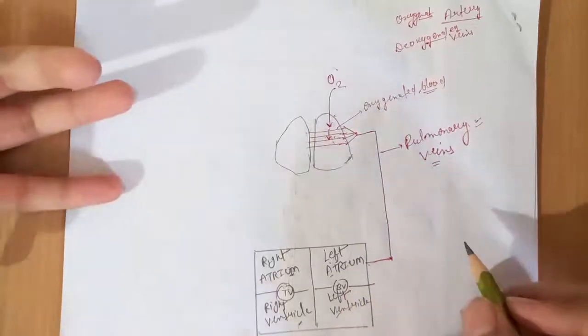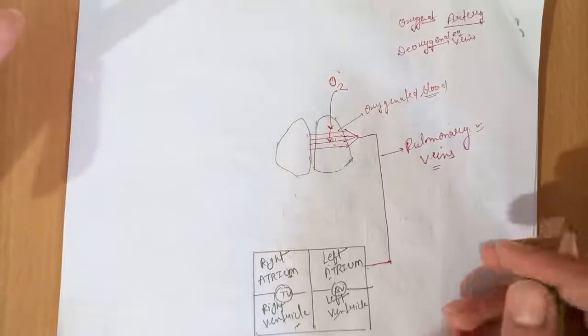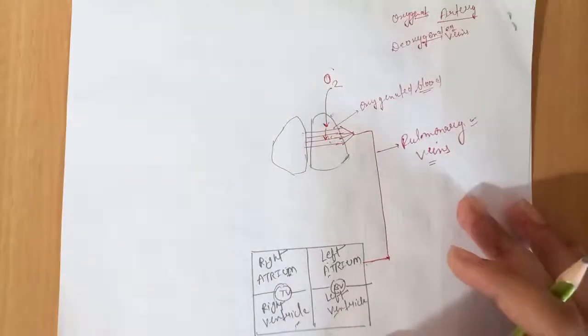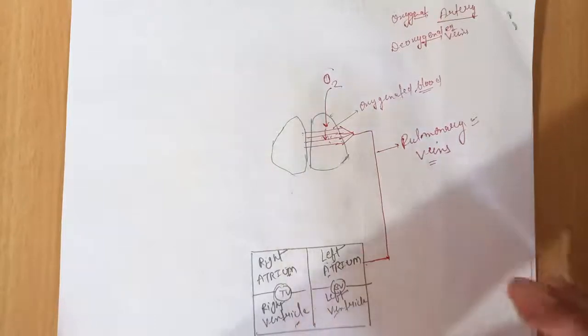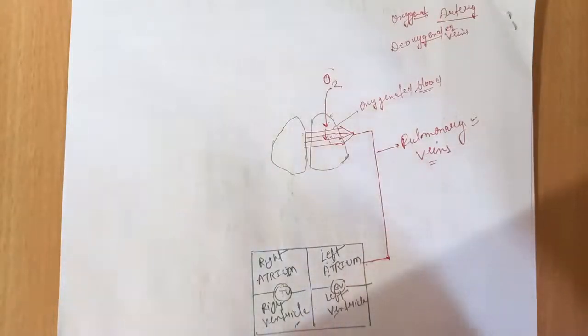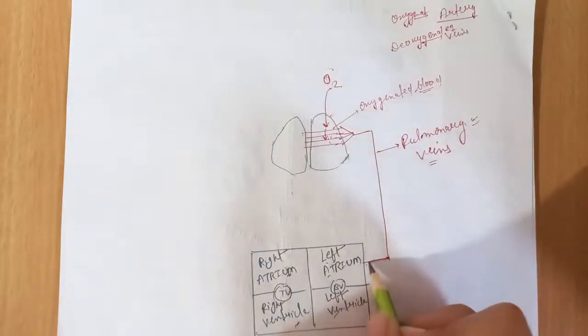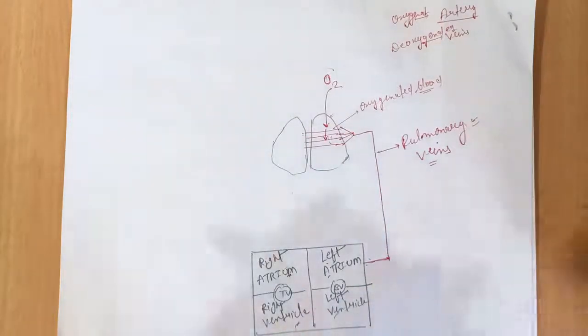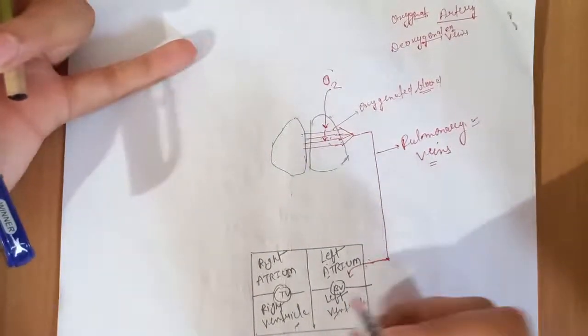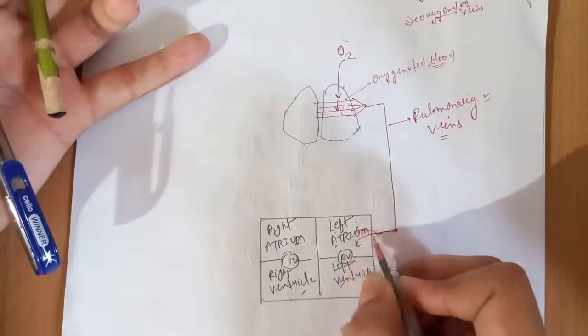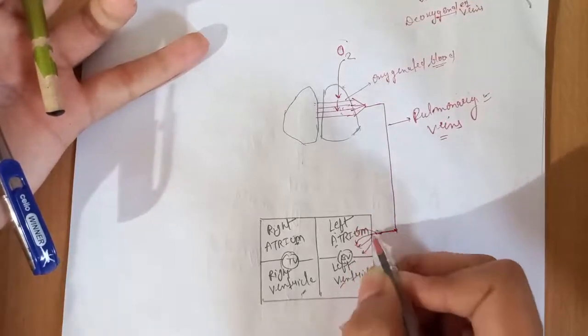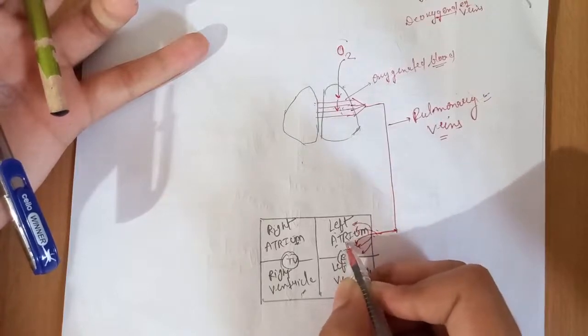Okay, so here we will understand how blood is transported from one part to the other, and how blood is transported from the heart to the whole body. So firstly, through the pulmonary veins, blood enters into the left atrium.